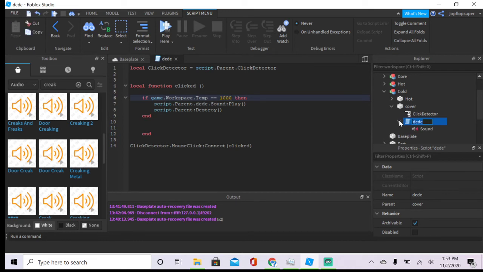So what you want to do now is, the cover is going to break if it's negative 500, then it does this. That's whatever temperature you want it to be for a freeze down, and then what temperature to activate the safeguard to cool it down, then yeah, it's your choice. But you can follow along with me.